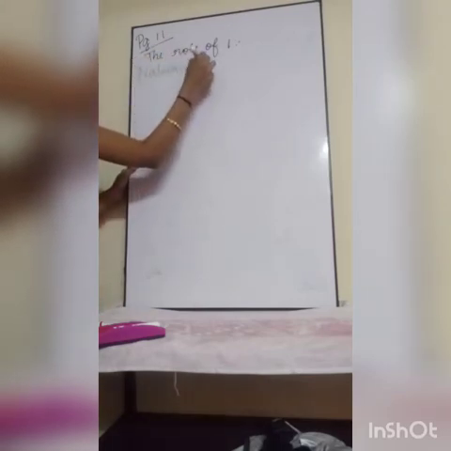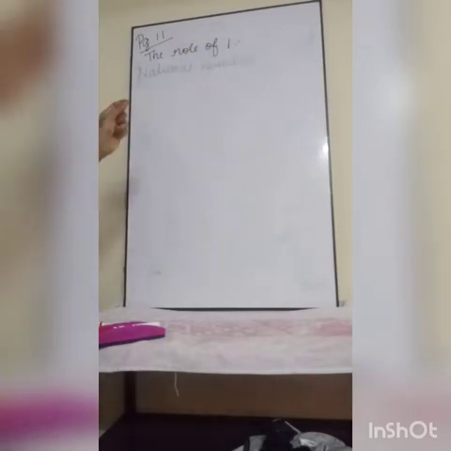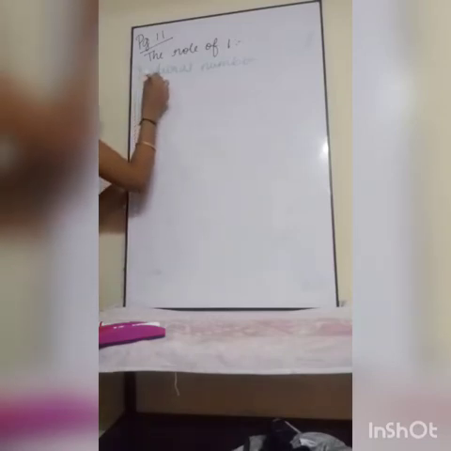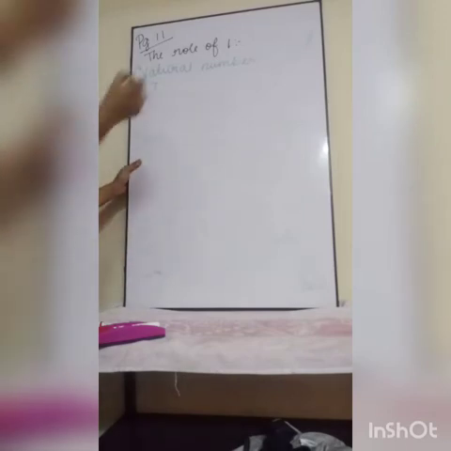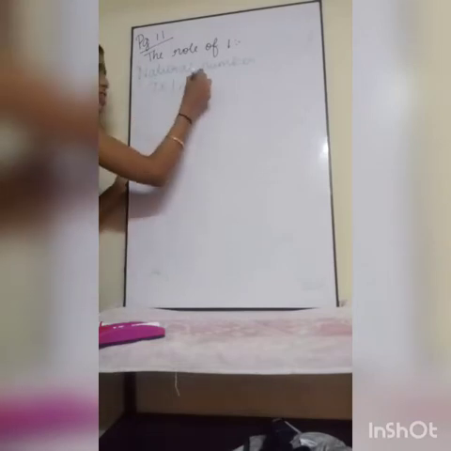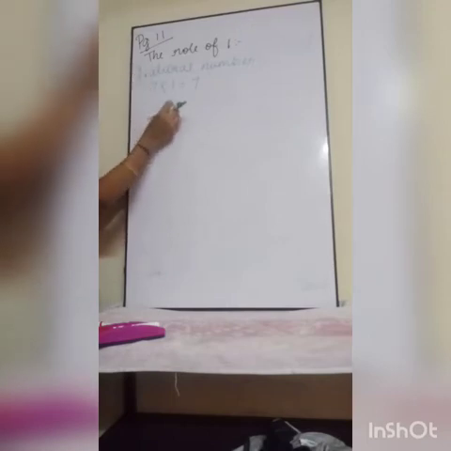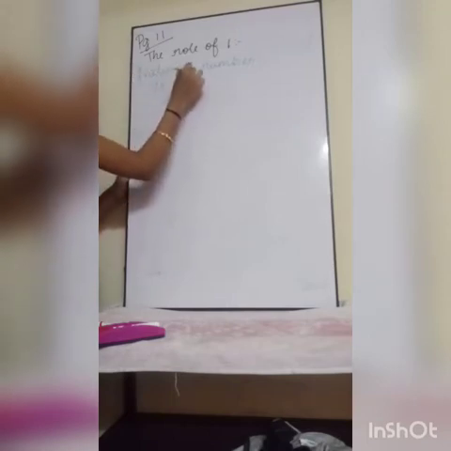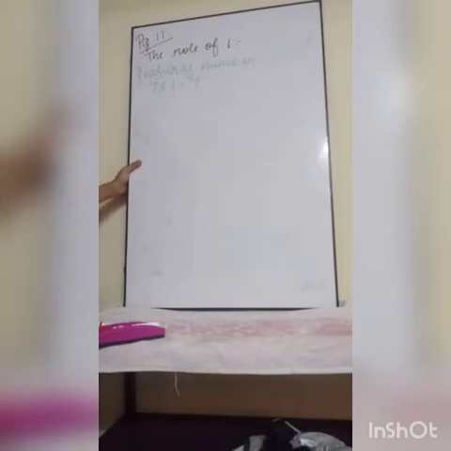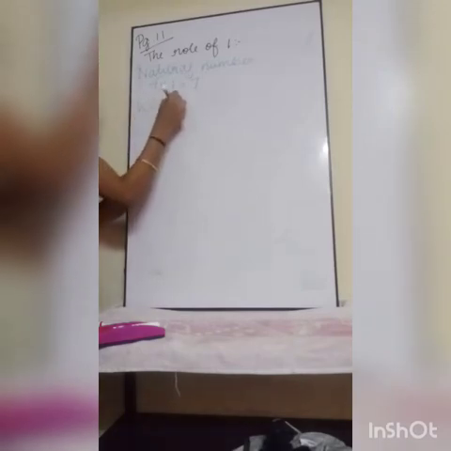I am going to multiply a natural number with 1. You will get the same natural number. So 7 is one natural number, right? I am going to multiply that 7 with 1. So I am getting the same 7. So if I multiply a natural number with 1, I will get the same natural number. This is the role of 1 in natural numbers. Okay, next, whole numbers.